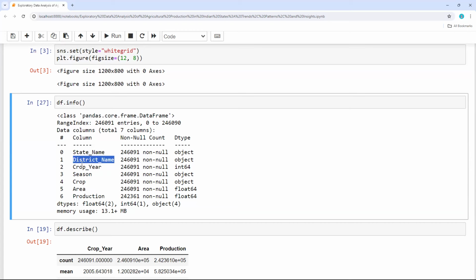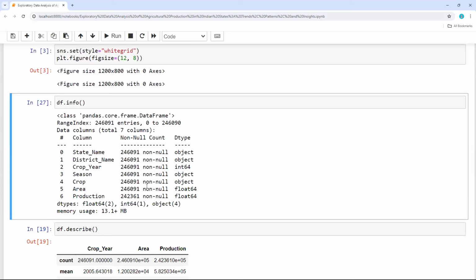And also we have a column for district names. So district wise also data, we have crop year, year on year data, season wise data, and the crop type. It could be like wheat or rice or different types of crops, and the area, total area, and also the production. The final is production.